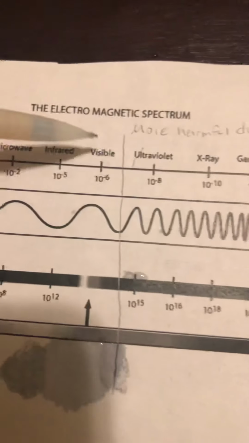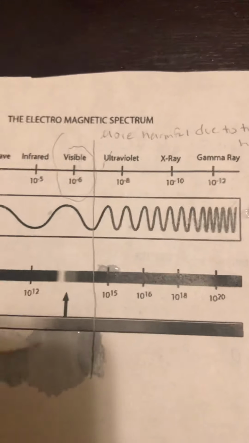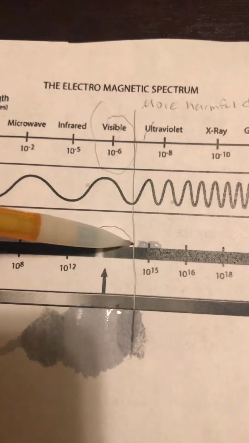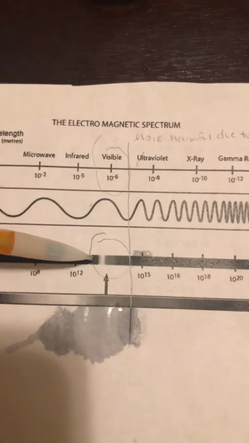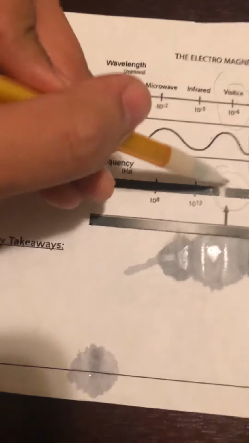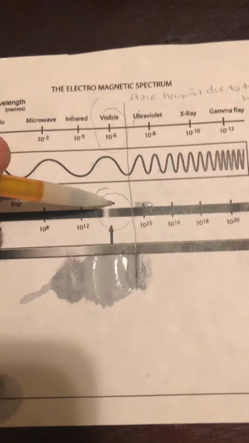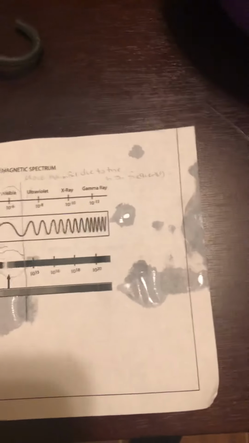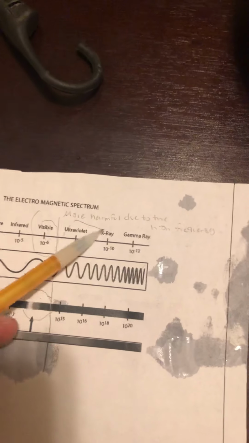And as you can see here, the visible waves is what we can see, and we can see all these colors. Unfortunately, this is black and white, but I believe we can see yellow, blue, and red. Those are the colors that we can see, and what causes us the least harm. These right here can create cancer.